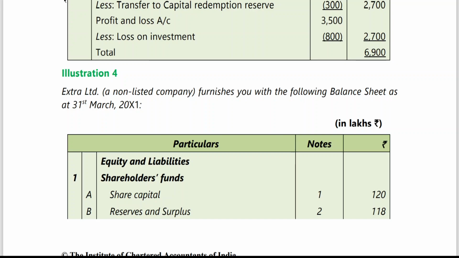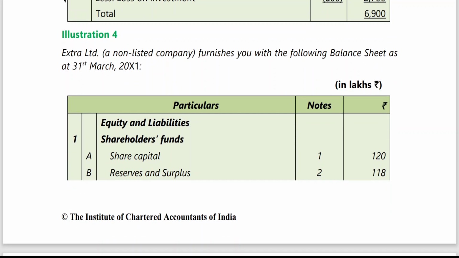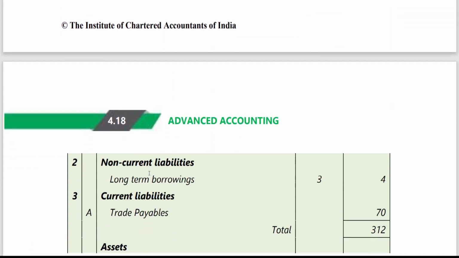Just a minute. One problem I have not taken up actually. I said I will be taking it after ESOP. November 2010, page number 42. The same model I am having here. An unlisted company furnishes you with the following balance sheet. Equity, share capital, all those things I am not explaining.